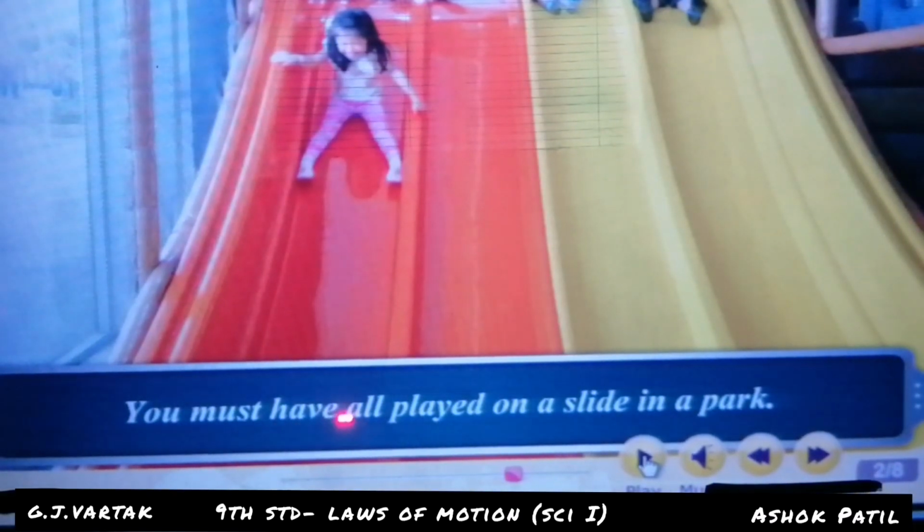You must have all played on a slide in a park. Here the speed is very slow. When you come to the middle, at that time the speed is very high, and at the bottom the speed is very low again. Here the speed is low, here the speed is greater, here the speed is low again. Slide in the park.